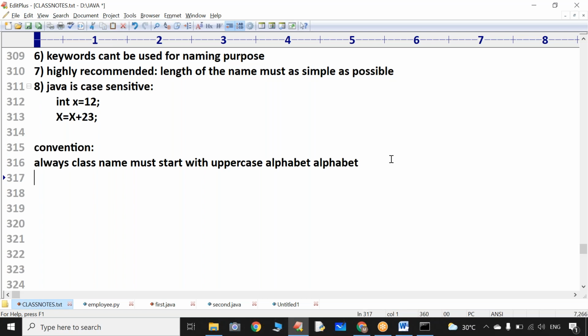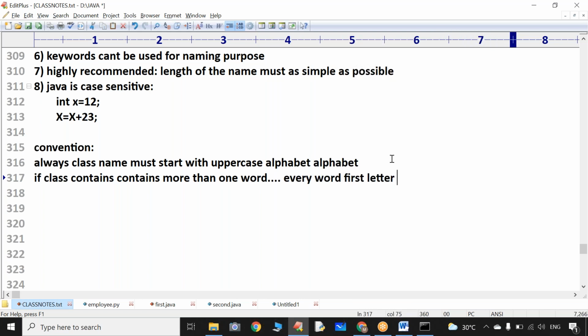And the next one: if a class name contains more than one word, every word's first letter should be a capital letter. This is the conventional rule generally followed while assigning a name to a class.